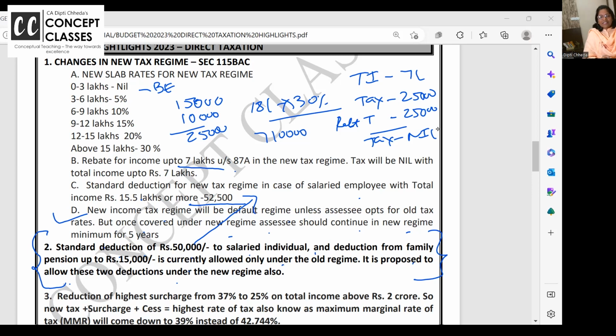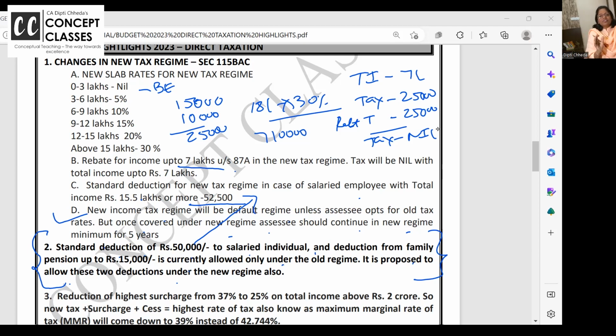Okay, let us recap. Old tax regime, no change. New tax regime, now from salary you will get a standard deduction. From family pension, taxable as income from other sources, also 15,000 flat, up to 15,000 you will get the deduction. 1/3 or 15,000, that is there.